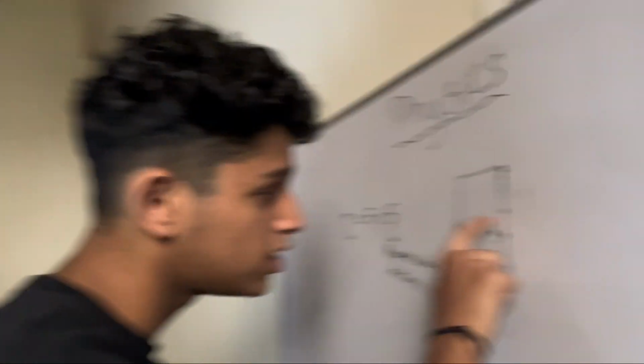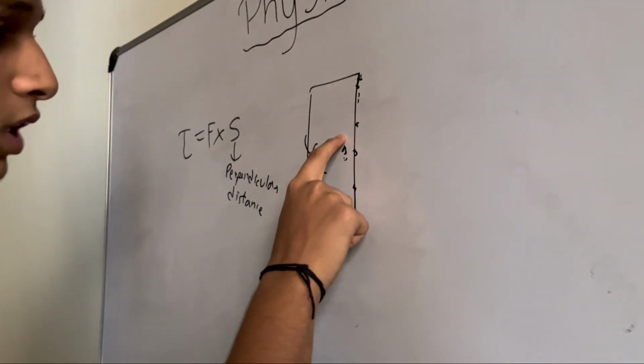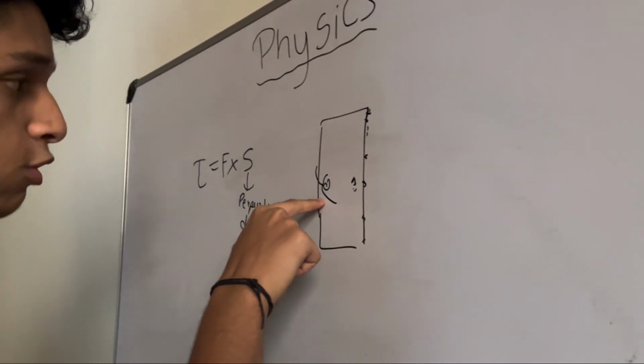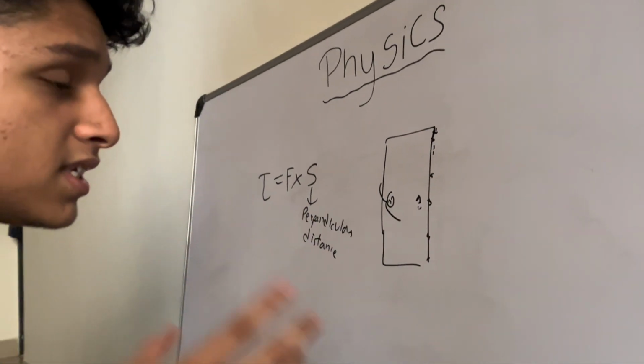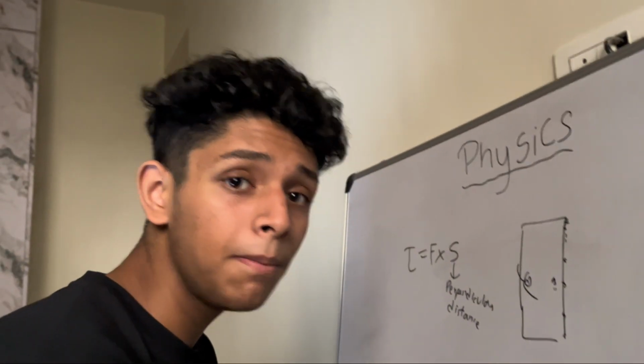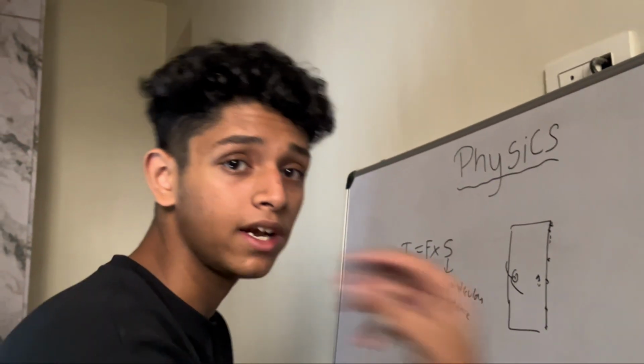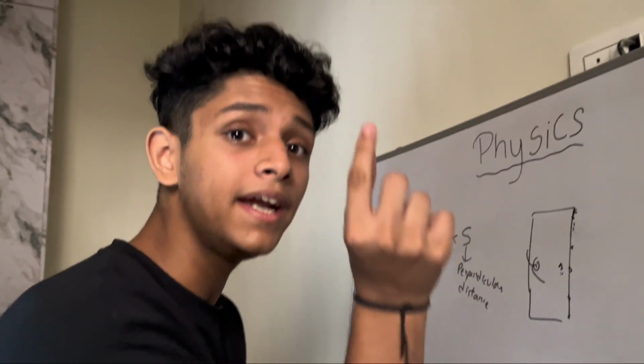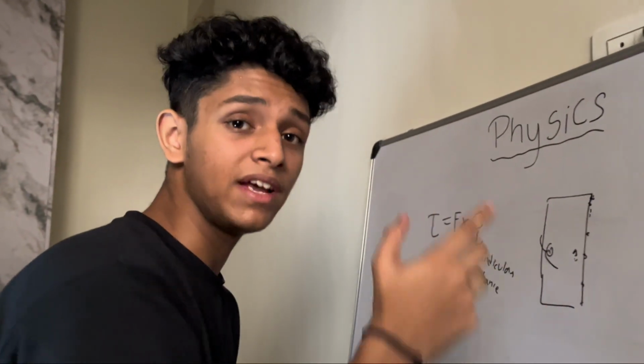If we push it from this point, it might take us 10 Newton. If we push it from this point, it will take us 2 Newton. So this is how you can minimize your force, minimize your putting your energy by increasing the perpendicular distance. This is a daily life example to understand torque. Seeing physics won't teach you physics. Practicing numericals every day, 5 to 10 numericals every day will help you get better at physics.